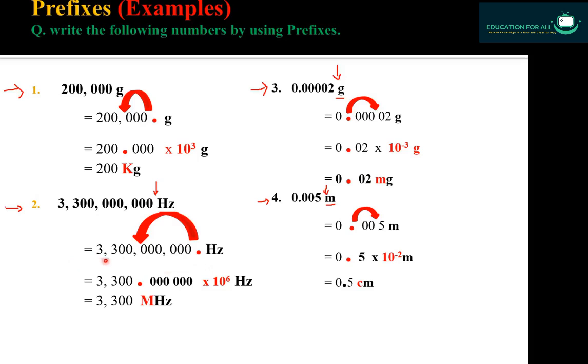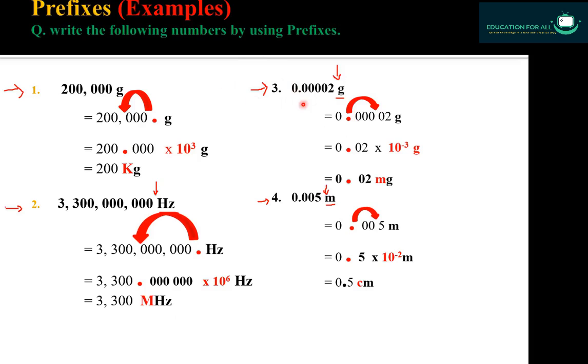For writing this large digit into smaller digit, I will shift this decimal point. Here I am shifting 3 digits backward. If I am shifting 6 digits backward, this means 10 raised to power 6. So here you can see in this step 3300.000000 into 10 raised to power 6 hertz. Here 10 raised to power 6 is the value for mega, and the symbol for mega is capital M, 3300 megahertz.